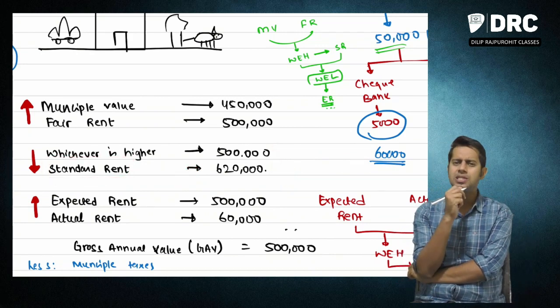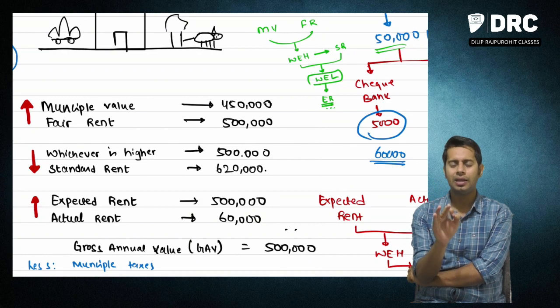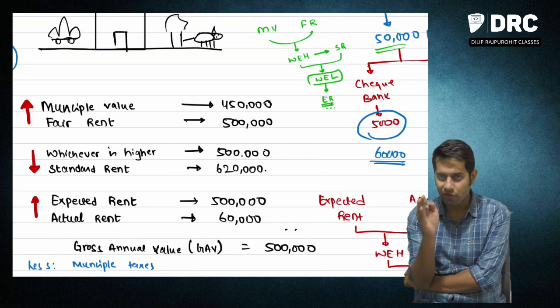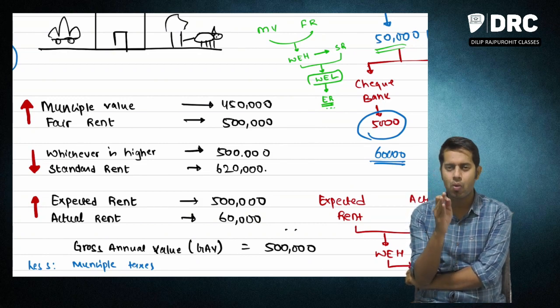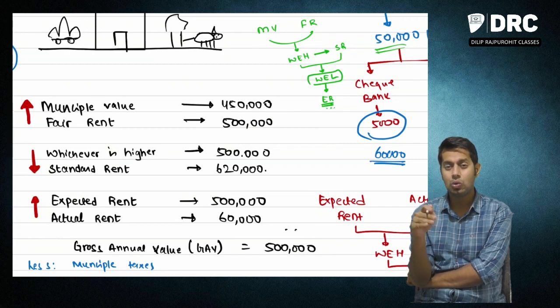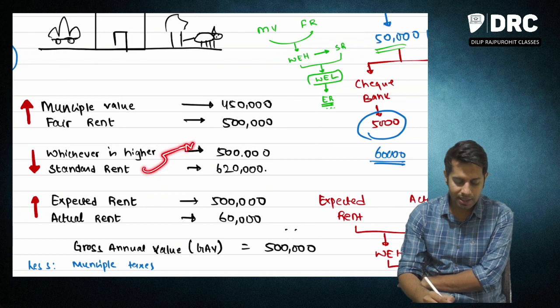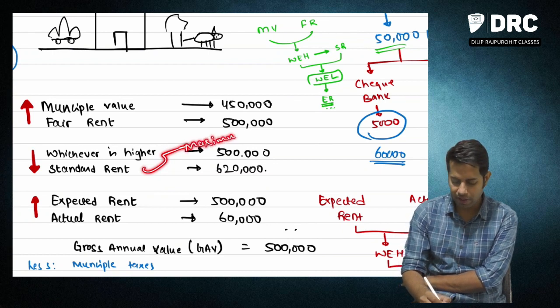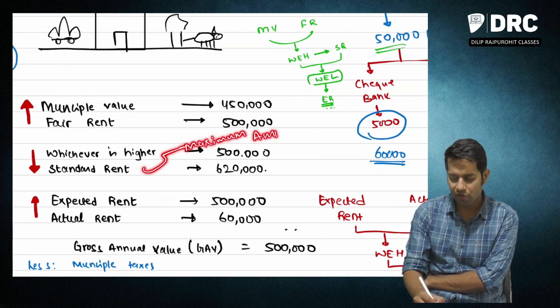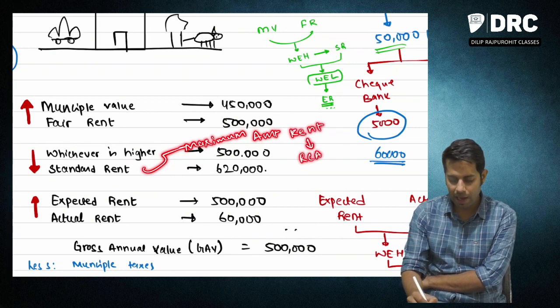Sir, what do you mean by the standard rent? Standard rent is the maximum amount of rent which you are allowed to charge as per the Rent Control Act.